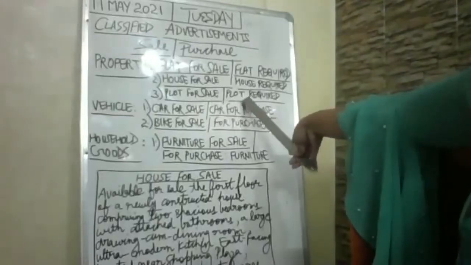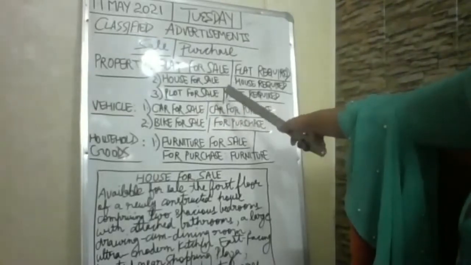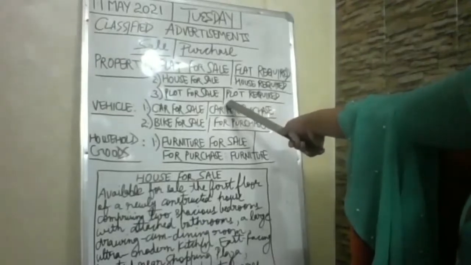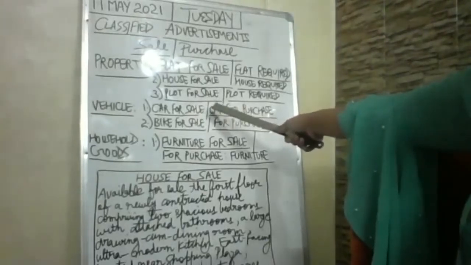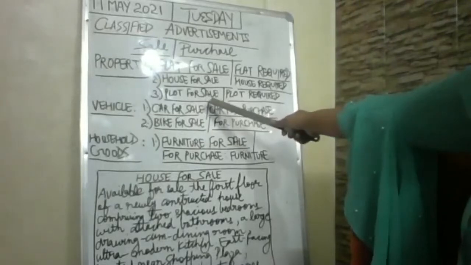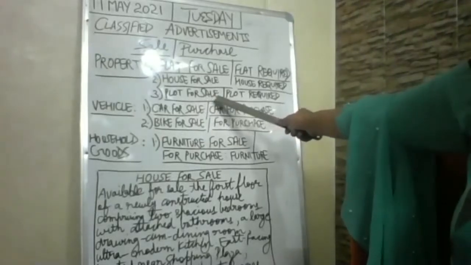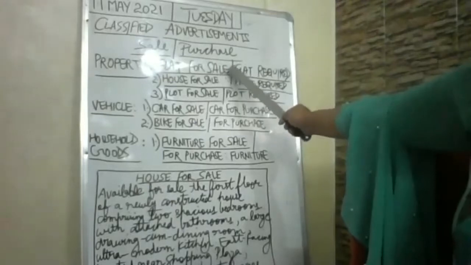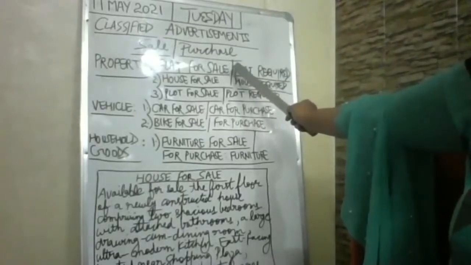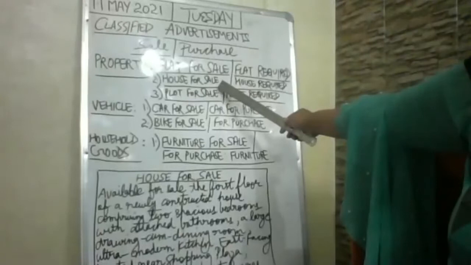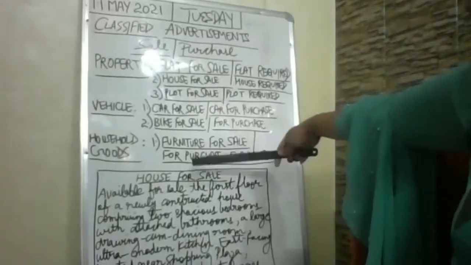Then we have plot required also. In this, you just mention the requirement, near a particular place, in the heart of the city or outskirts you need. You can say again the square feet, that area, price range. You can mention that between this range, 50 to 60 lakh, you want. So we are left with few features when it comes to plot. When it comes to house and flat, we are having multiple features. But whatsoever you get, you have to write.